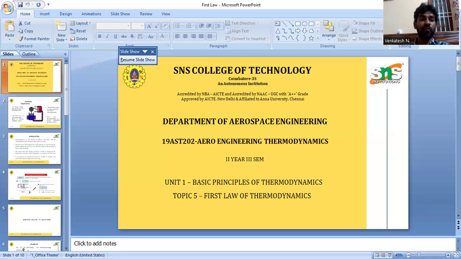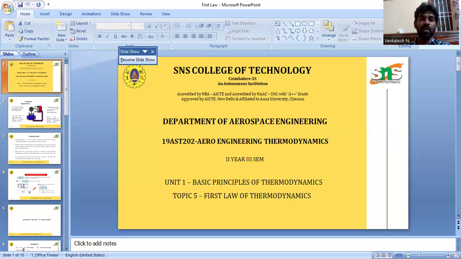Examples of the first law of thermodynamics are shown here, option A and option B. In option A, the internal heat energy is transferred as the net heat transfer with respect to the work done. And delta U indicates the stored energy of the fluid.